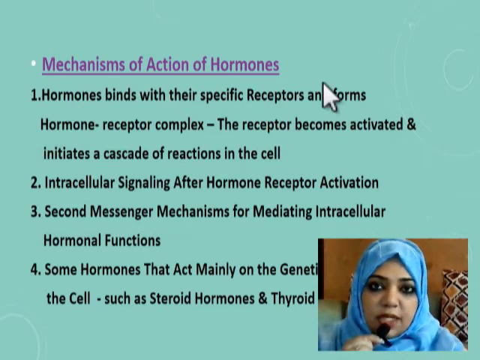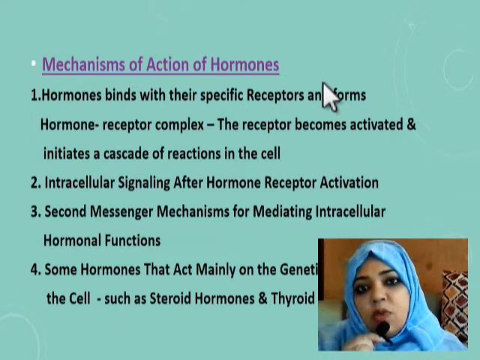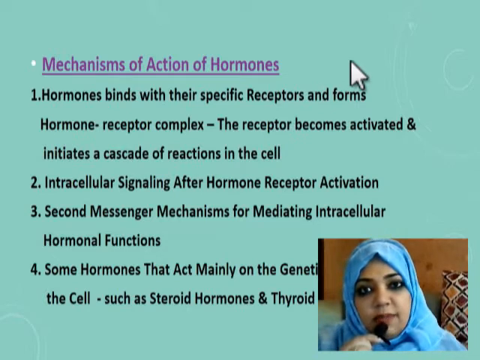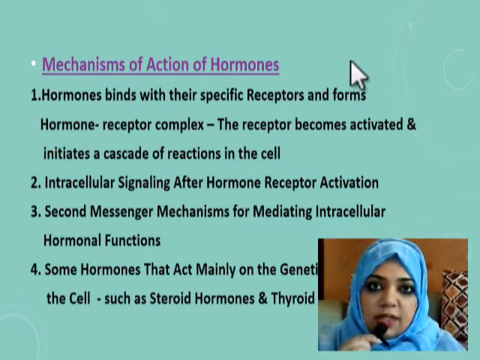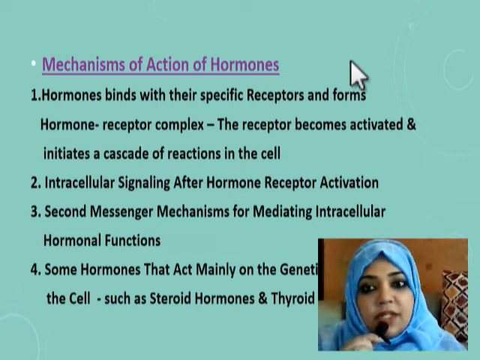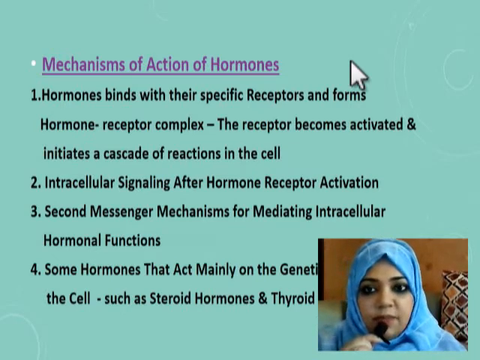The very first step is binding with the receptor. We know that hormones have their receptor in or on the surface of the cell membrane, in the cell cytoplasm or in the cell nucleus. So the first step is the hormone binds with its receptor and the receptor forms a hormone receptor complex, and this activates the receptor and initiates a cascade of change in the cell.